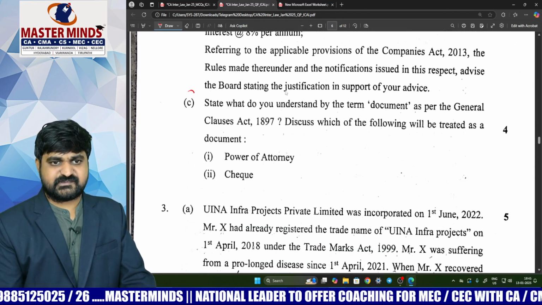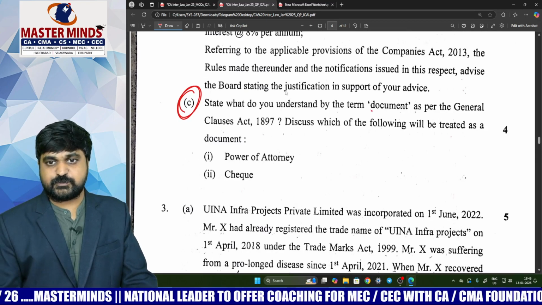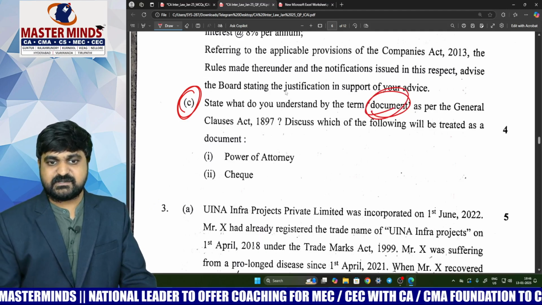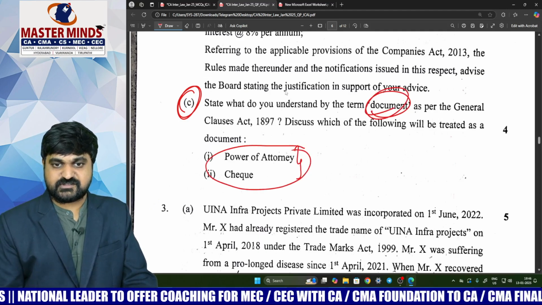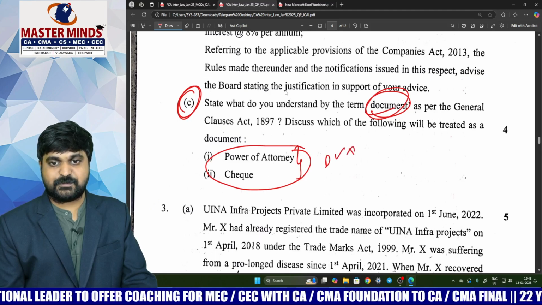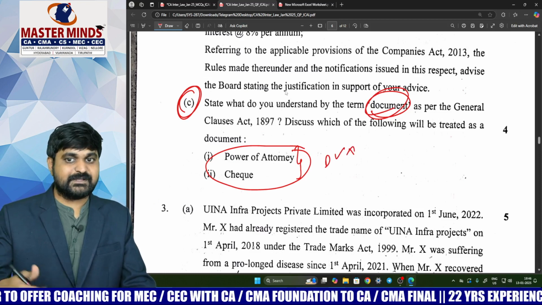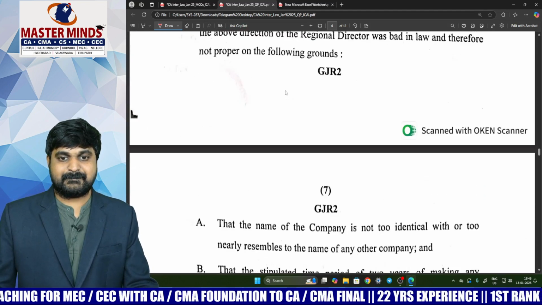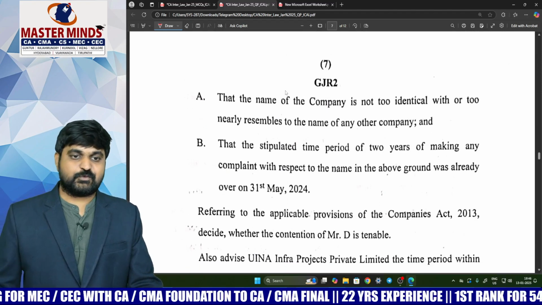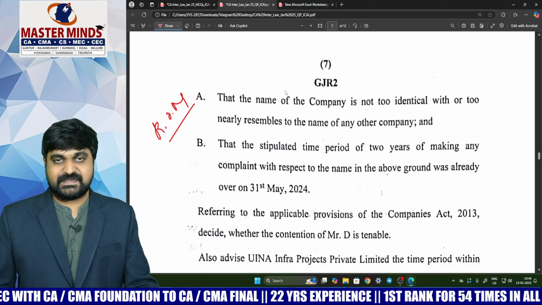Next one. This is a plain question from the General Clauses Act. We need to provide the definition of document. But students may get confused in answering these two questions, whether these two documents amount to a document or not. So students will face some difficulty. But writing the document definition is very easy. Next one, which is about the rectification of name concept, which is a C category topic.